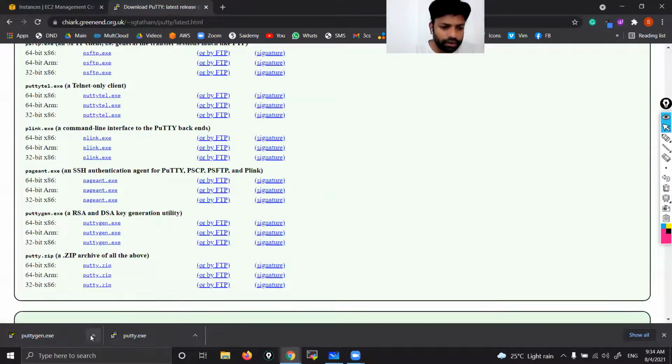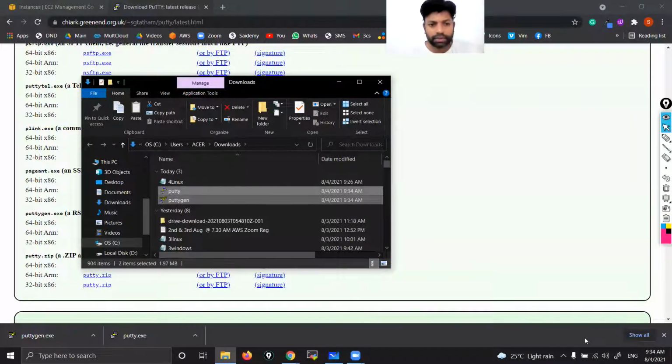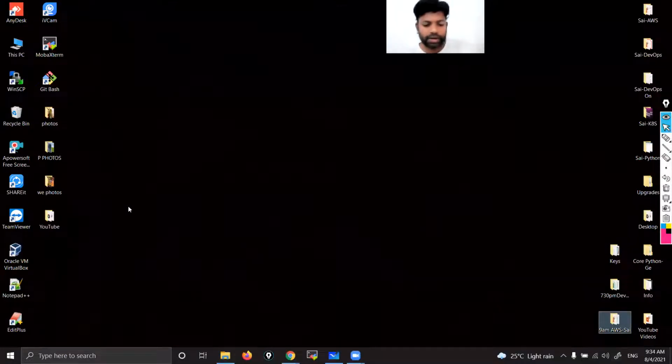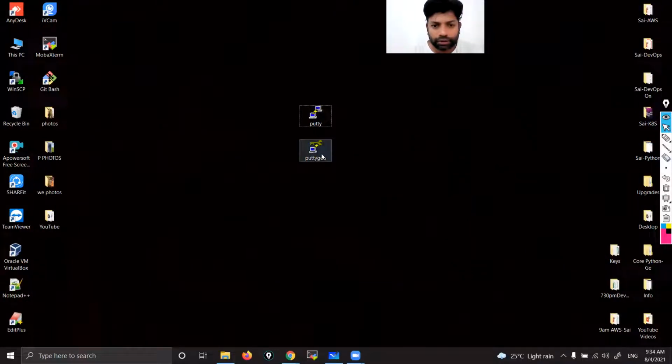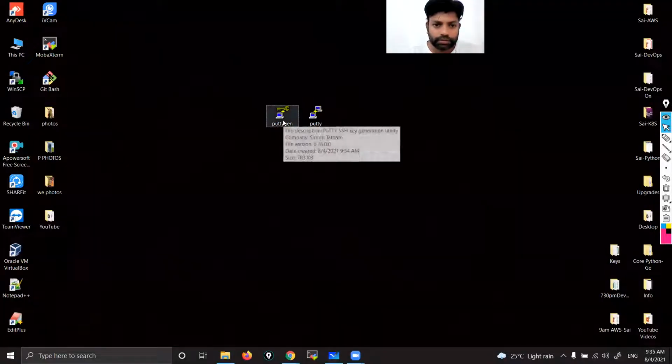Now, let me go to the location where I have downloaded them. Let me keep them on my desktop so that I can access them easily. So two tools are there, putty and puttygen. Now what we need to do? First, we have to open puttygen. Then we are going to upload the existing PEM file that they have given, and convert it into PPK. Let's do it.